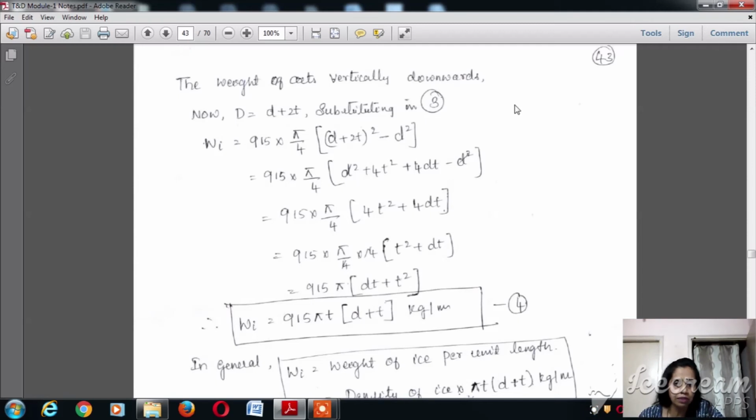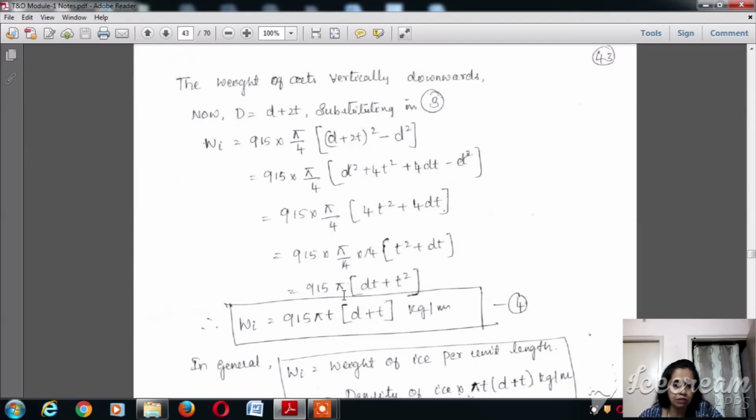Substituting in equation 3, we get the weight due to the ice coating. Wi is equal to 915 into pi divided by 4 into D square minus d square, where D is equal to d plus 2t. So Wi is equal to 915 into pi divided by 4 into (d plus 2t) whole square minus d square. Expand this equation, we will get